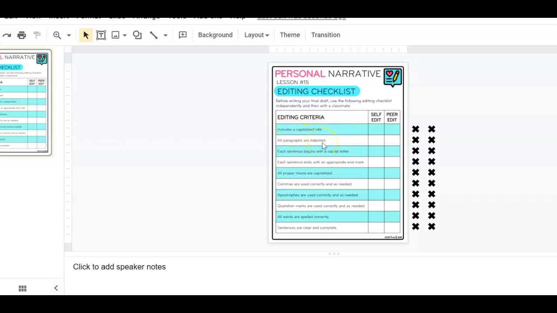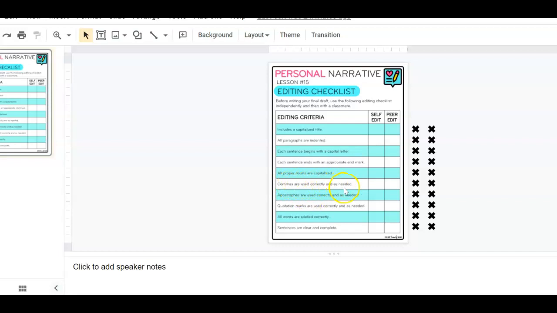All the paragraphs are indented. Each sentence begins with a capital letter. Each sentence ends with the appropriate end mark, so exclamation, question, period. All proper nouns are capitalized. So if you went somewhere during your story, remember a proper noun is the official name of a person, place, or thing.